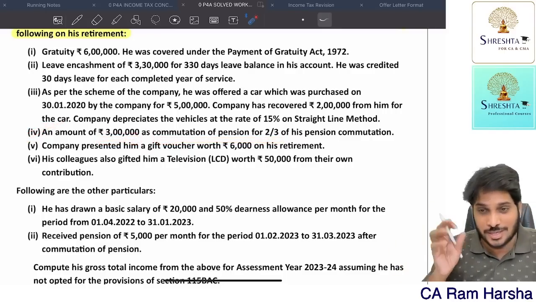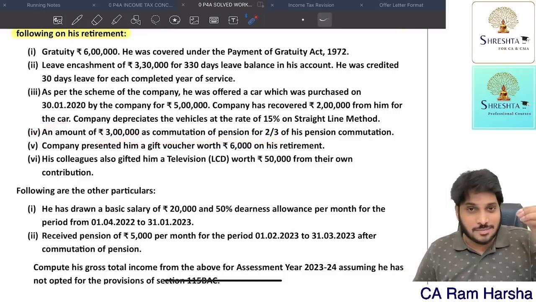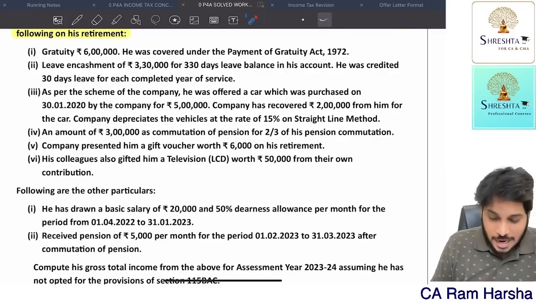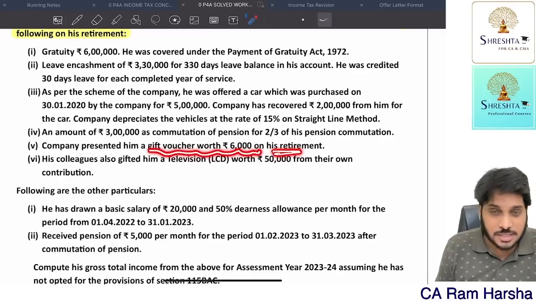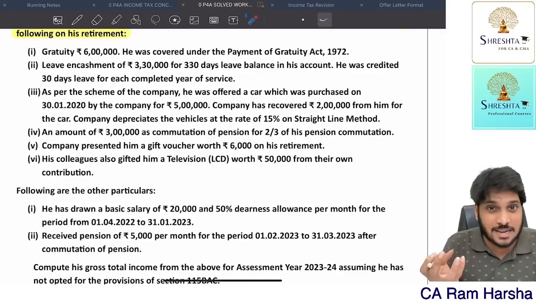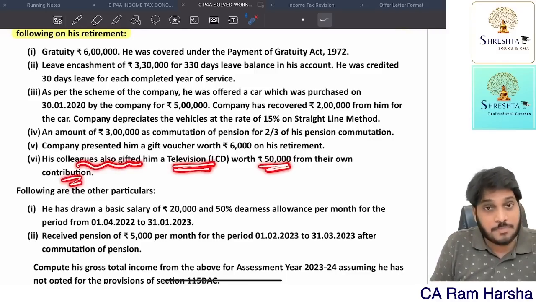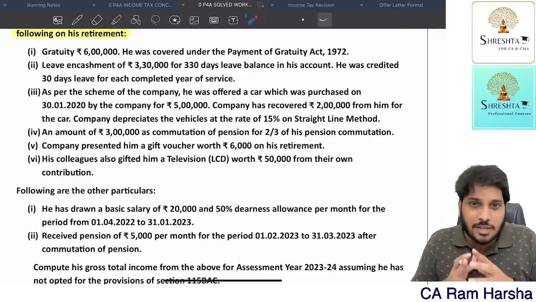Pension adjustment is also there. Almost all the adjustments and concepts that we discussed are covered. He has got a gift voucher of 6,000 on his retirement. Gift in kind, voucher, whatever, exceeding 5,000 is fully taxable. Colleagues gifted a television worth 50,000 from their own pocket. Colleagues gifted 50,000 worth of TV.